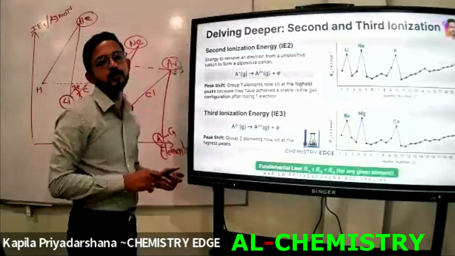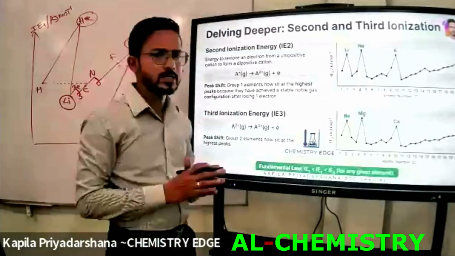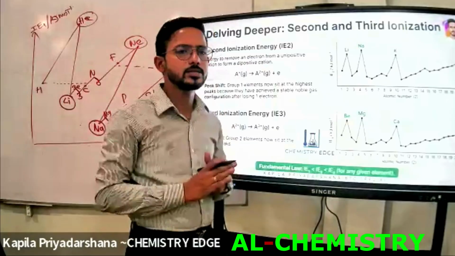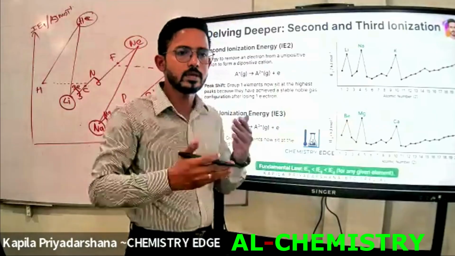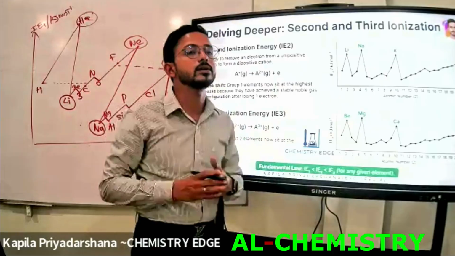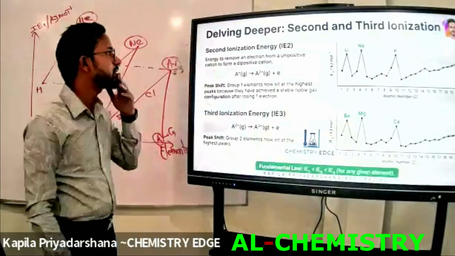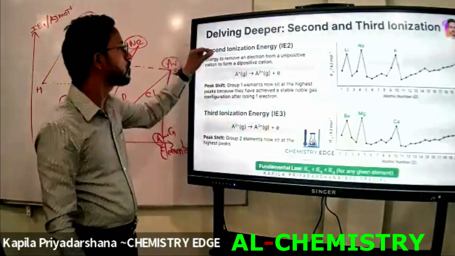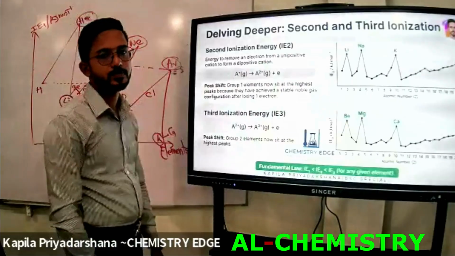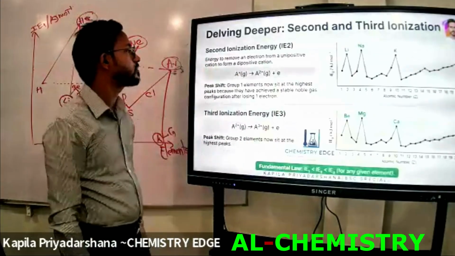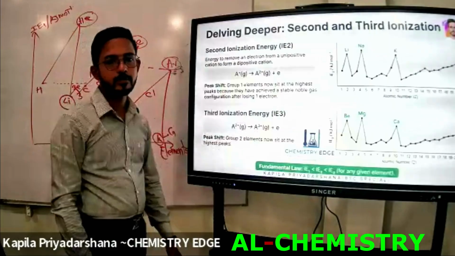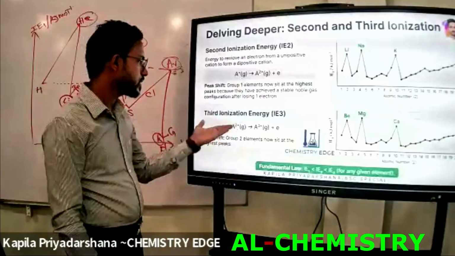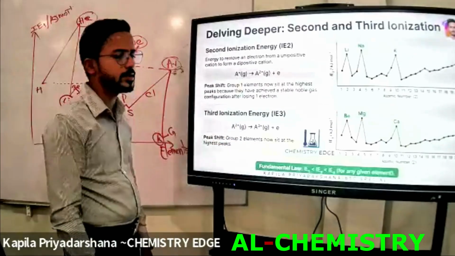Then how to define the second ionization energy? Remember this: every time, only one electron should be released. It cannot release two or three electrons during the occurring of the ionization energy. Okay, when we consider second ionization energy, that's how to describe it: energy to remove an electron from a unipositive cation to form a dipositive cation. Same as that, we are able to describe the third ionization energy also.